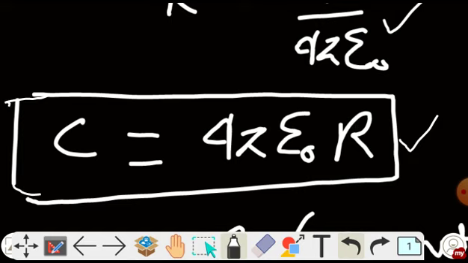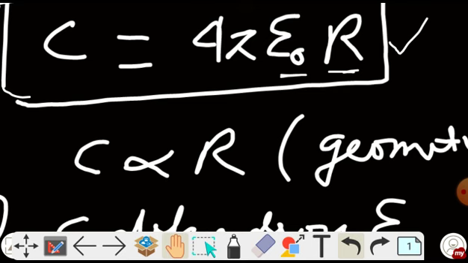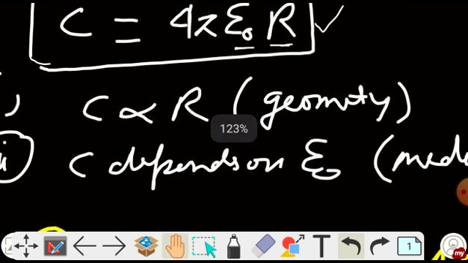So if you look properly at this formula obtained of the capacitance, you can clearly come to the conclusion that the C depends on two factors here. One is R and other is epsilon. So C is proportional to R and C depends on epsilon naught or epsilon. And clearly the R is the geometric property of the conductor or the sphere, and epsilon is the property of the medium in which the conductor is placed.